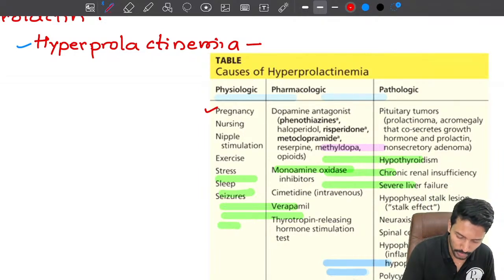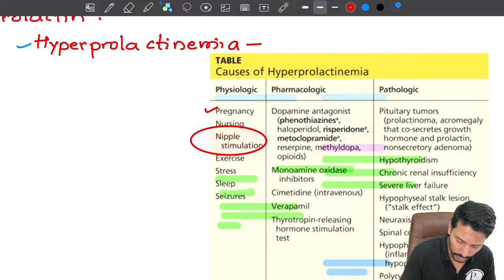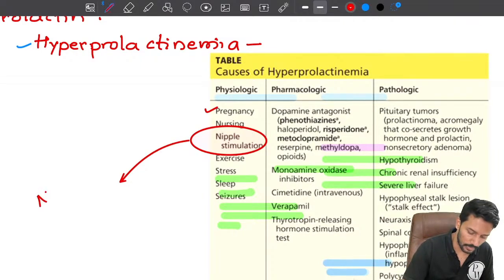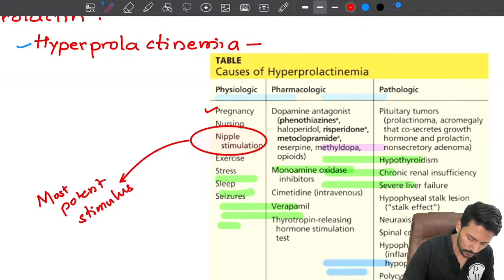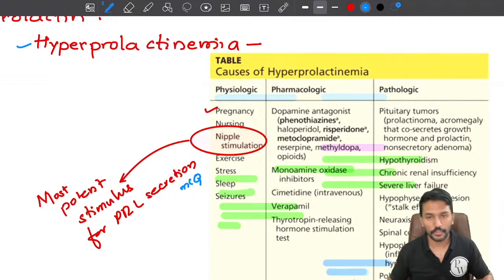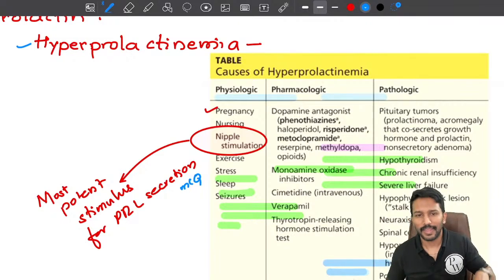And there is an MCQ that you may get. The most potent stimulus for prolactin secretion is nipple stimulation, right? It is the strongest stimulus. That is an MCQ that has been asked already, right? What is it? Stimulation of the nipple. Okay. Exercise, stress, sleep, seizures, all of them will also cause excess prolactin.